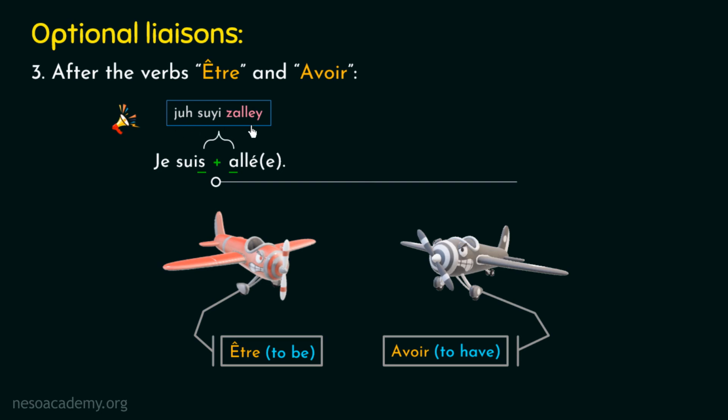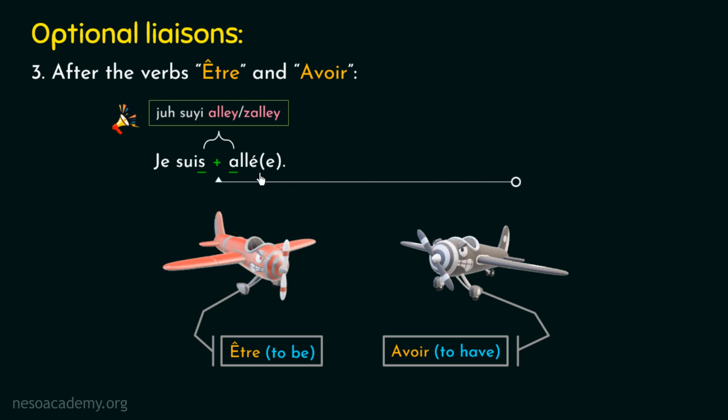Je suis allé. So here you have two choices. If you don't want to apply the liaison, you can simply pronounce it like Je suis allé. And if you are in a more formal situation, then you can pronounce it like Je suis allé. It means I went. So that's all about this example.